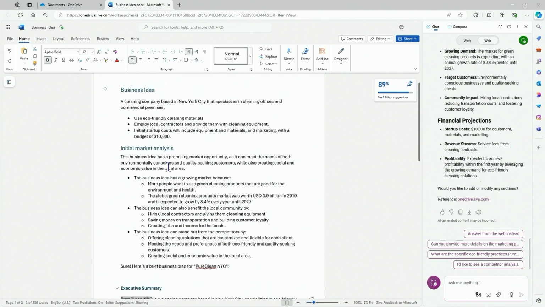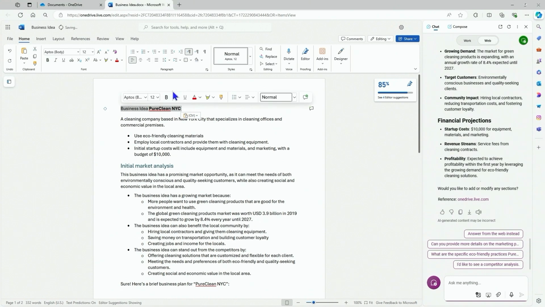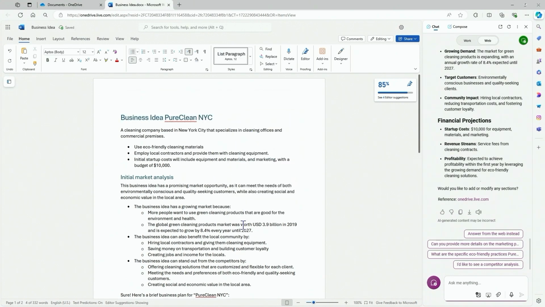These are all first drafts when we get these back from Copilot. We want to go through and do our fact checking here. Now, the next step. What is the next step?